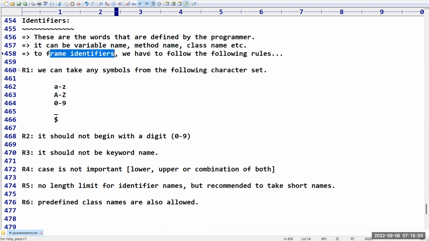And to frame the identifiers, we have to follow certain rules and regulations. Okay.